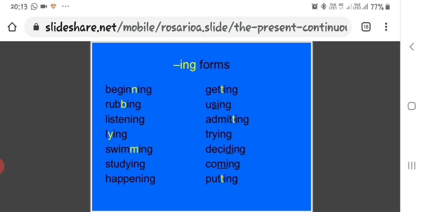Listen, listening. Lie, lying. Swim, swimming. Studying, happening. Put, double T, putting. Come, the e will be removed: coming. Decide, the e is removed and ing: deciding. Try, simple ing. Admit, again double T is used. Use, using, the e is removed.